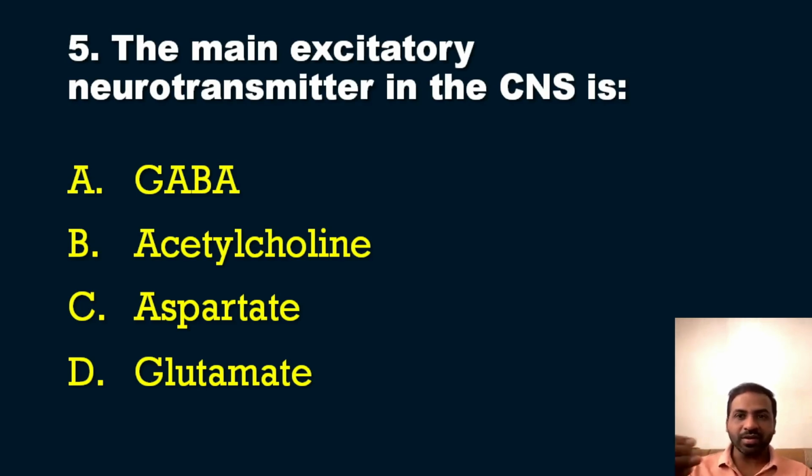So in this question, they have asked regarding the excitatory neurotransmitter, that is, the main excitatory neurotransmitter in the central nervous system. So what is the answer? Among these options, what is the answer? Definitely the answer is option D, that is glutamate. Glutamate is the main excitatory neurotransmitter in the central nervous system.